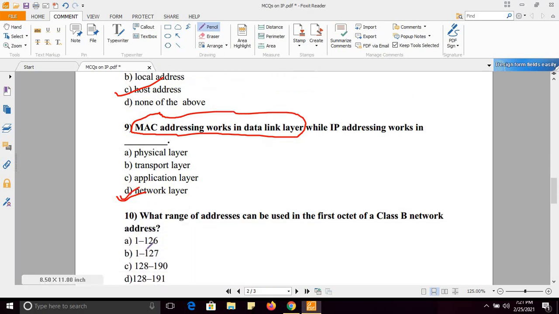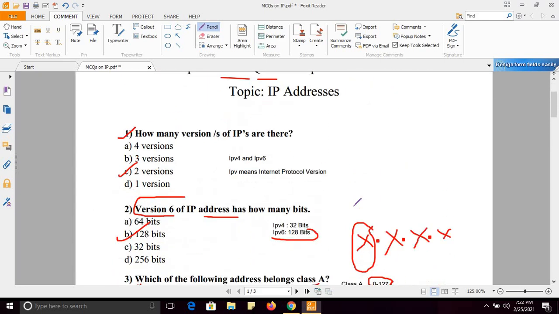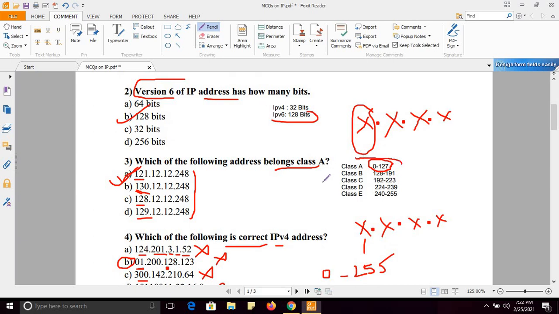Next, what range of addresses can be used in the first octet of class B? So I have just explained, see here. In the first octet, class A 0 to 127, class B 128 to 191, class C 192 to 223, class D 224 to 239, class E 240 to 255.